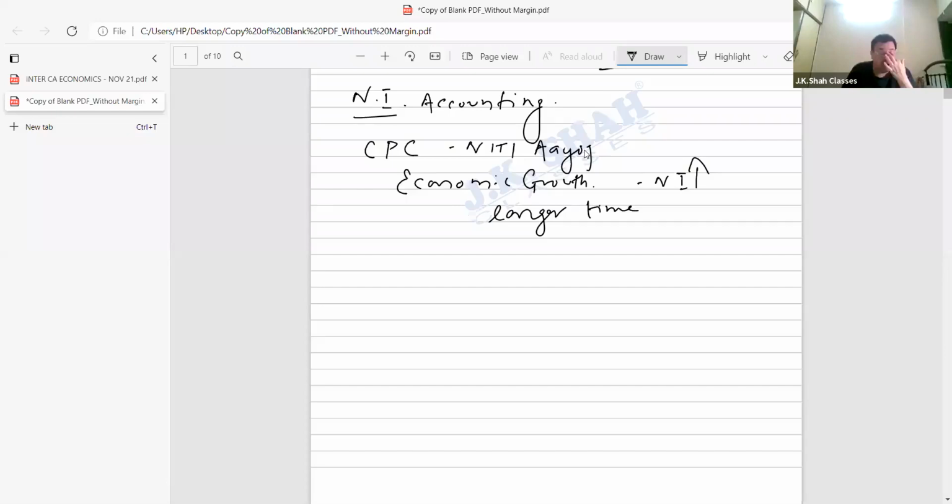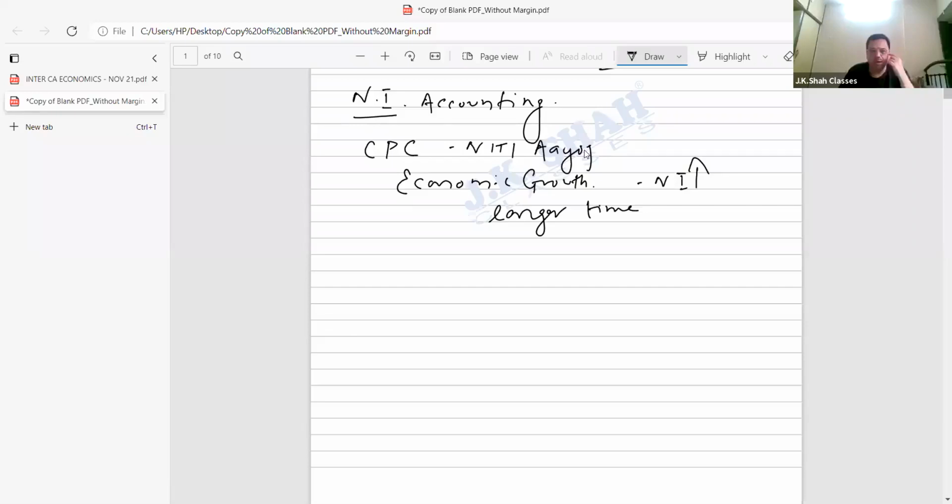But think about it. We make plans for growth. Growth is there if national income rises. So if I want to understand whether I've achieved growth or not, getting my point? India wants economic growth. So have we achieved growth?